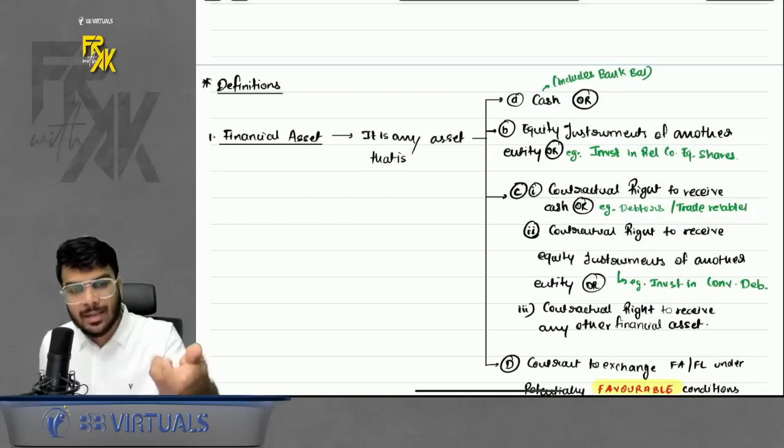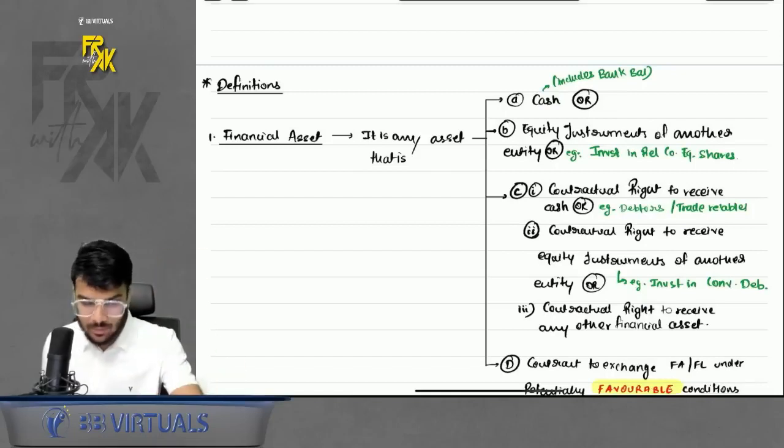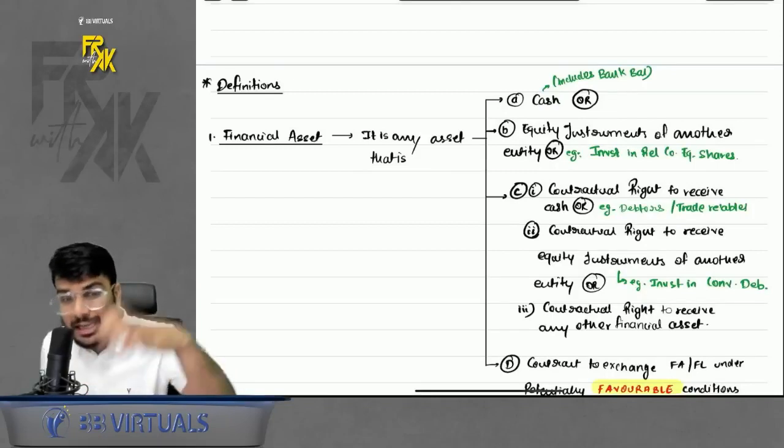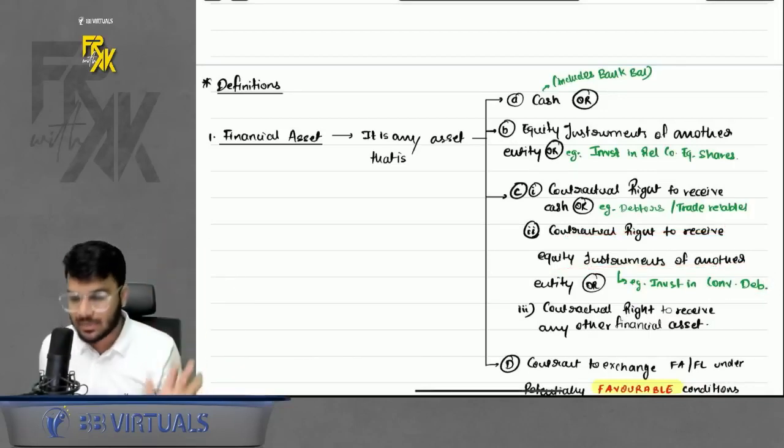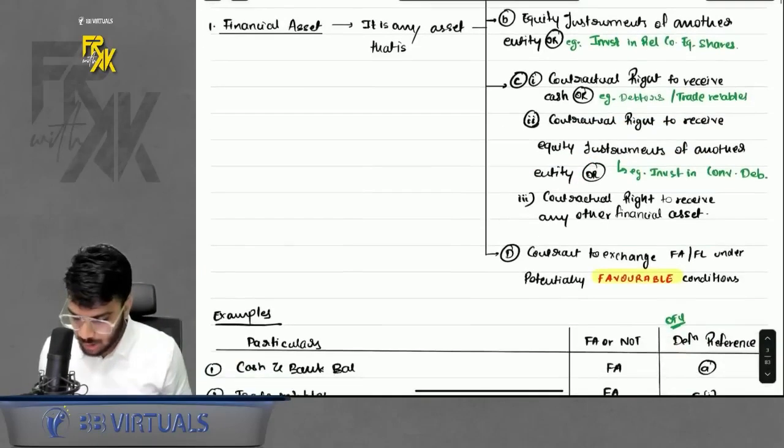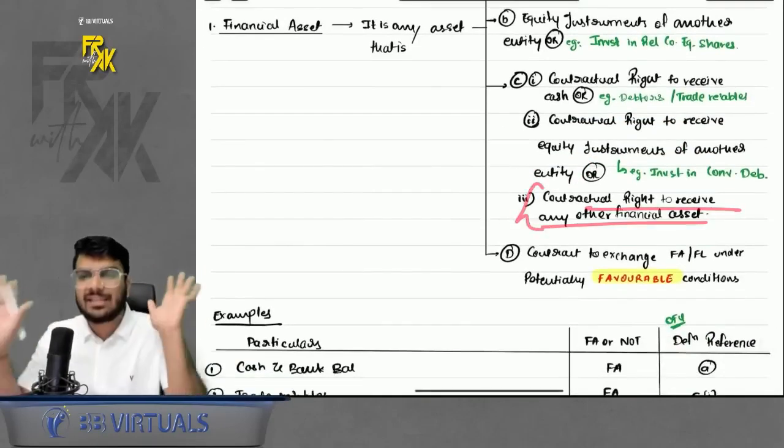So under convertible debenture, for the interest part, you will receive cash. But for the principal part, they will not give you cash back. They will give you the equity shares of that company. That means here in this convertible instrument, you have a contractual right to receive equity instruments of another entity. So it will also be a financial asset. Third point is contractual right to receive any other financial asset.